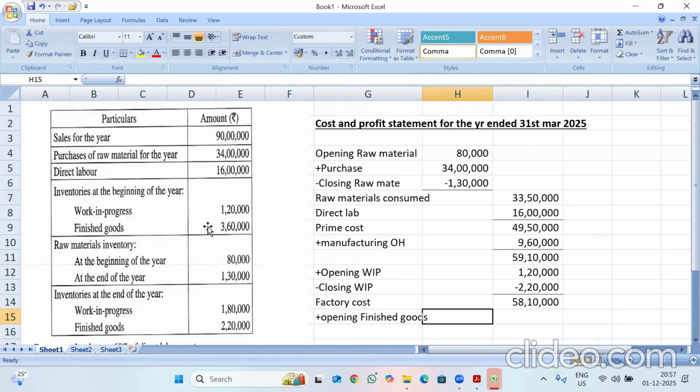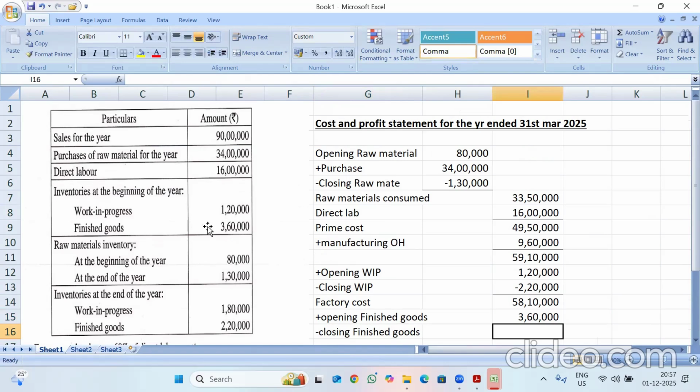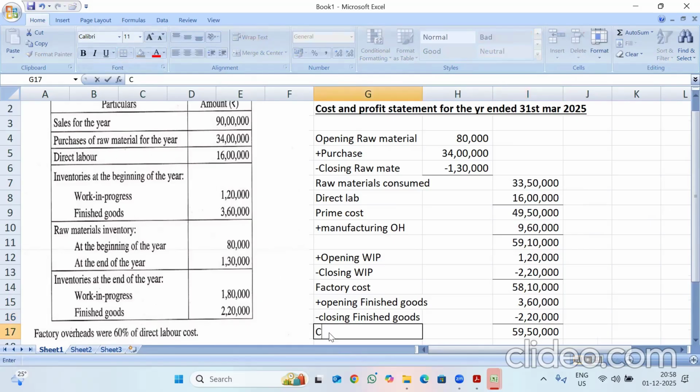So my opening finished goods 3,60,000, less closing finished goods, that is 2,20,000. So now at this stage, after finished goods adjustment, I will be getting cost of production.